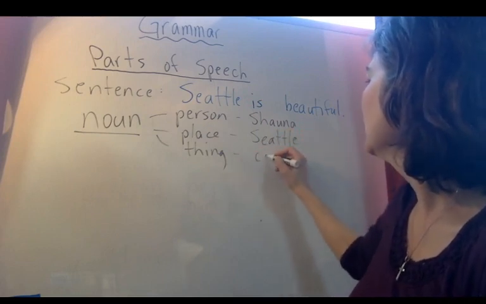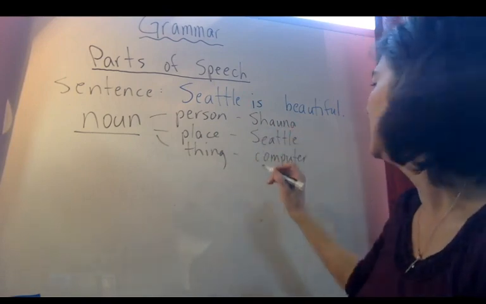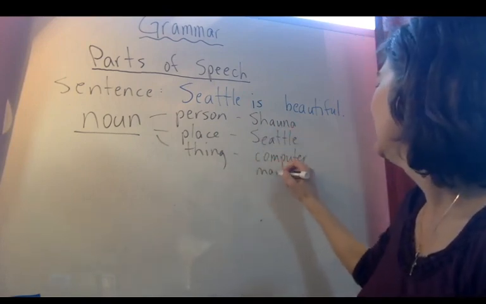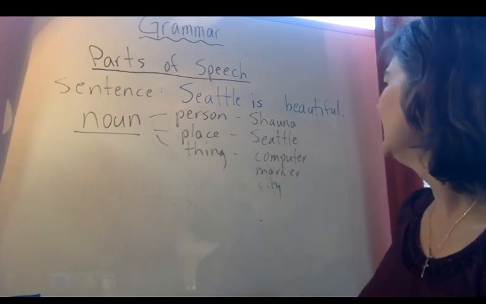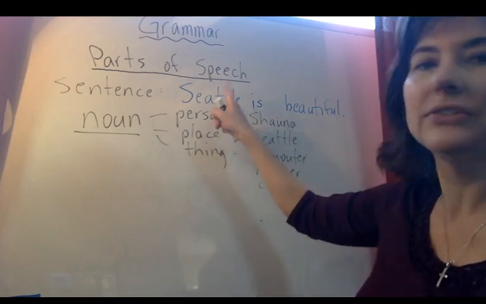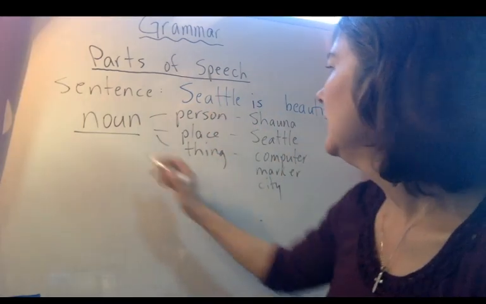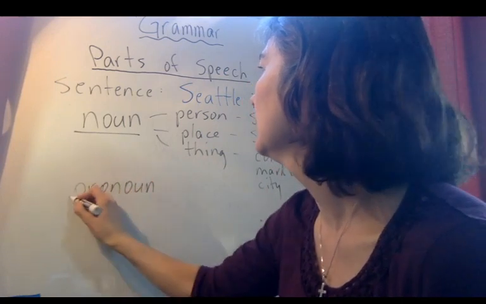And a thing, for example, right? What is it? It's a marker, or computer, or city. Okay? So noun: person, place, or thing. The noun here is Seattle. That's a noun.